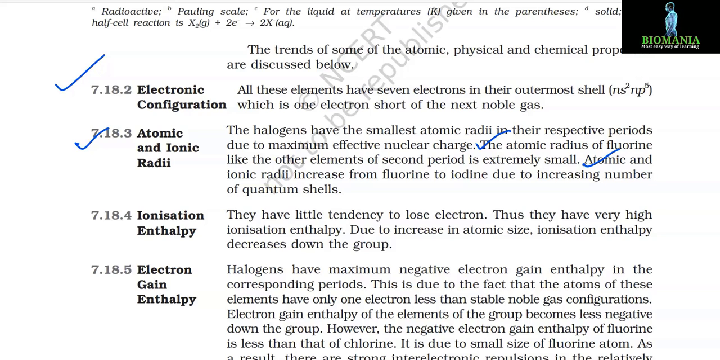Ionization enthalpy. They have little tendency to lose electrons, thus they have very high ionization enthalpy. Ionization enthalpy decreases down the group due to increase in atomic size.